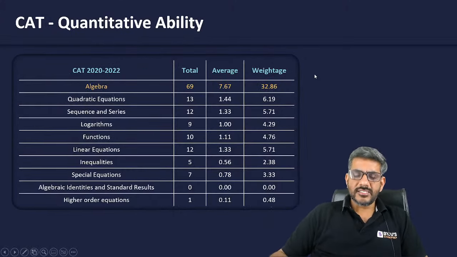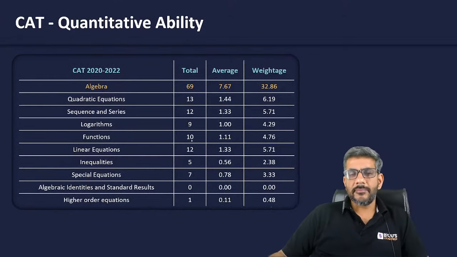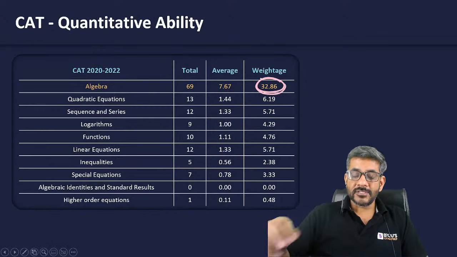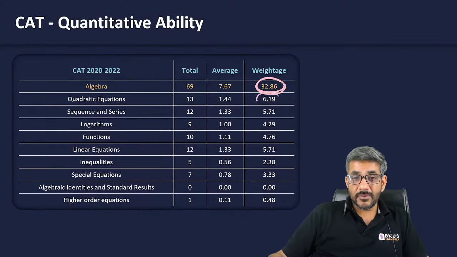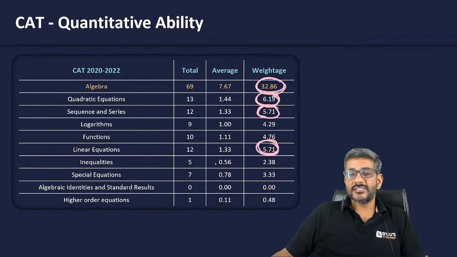When I talk about algebra, now this is an area not all the people are very comfortable with that. In the last 3 years, approximately 33% of the questions in quant have been from algebra. The largest percentage belongs to quadratic equations. And after that, I have sequence and series and linear equations with the second largest percentage. And then I have logarithm and functions, the next 2 percentages.